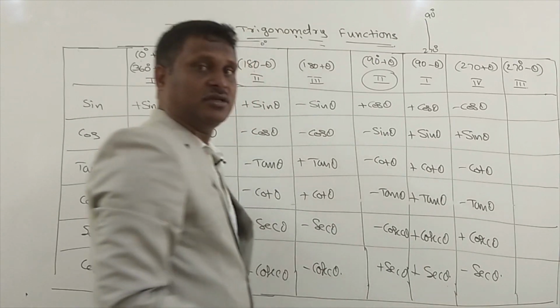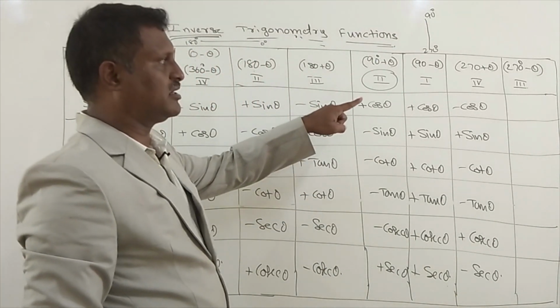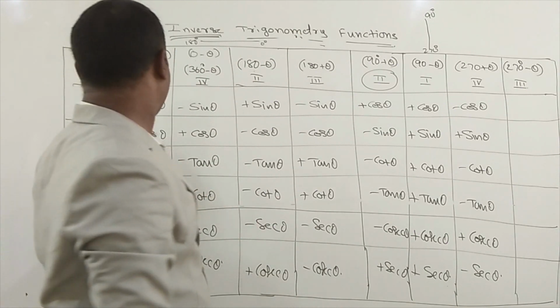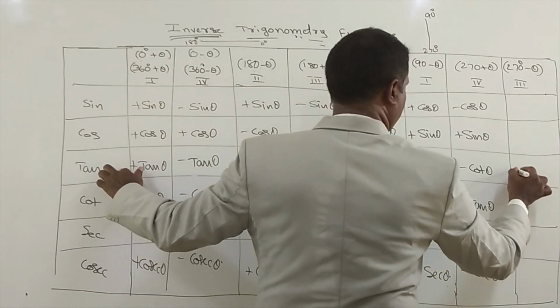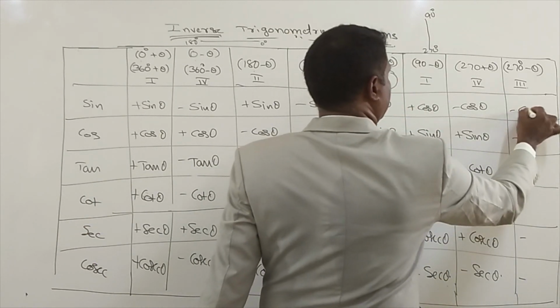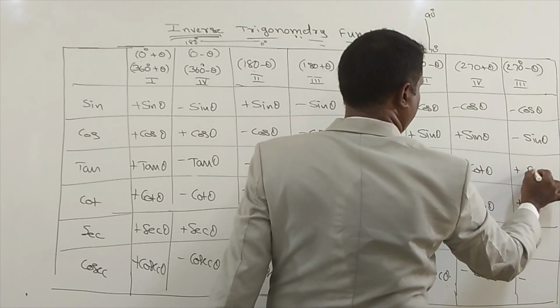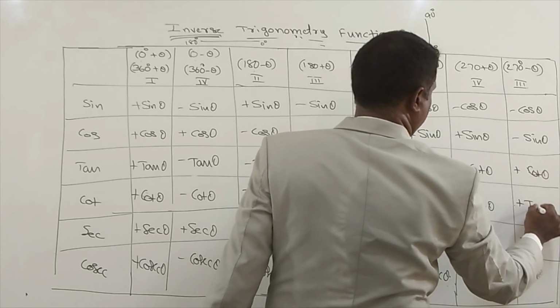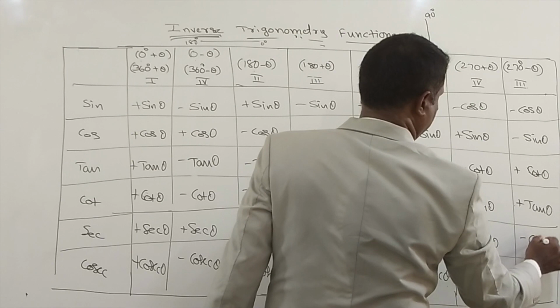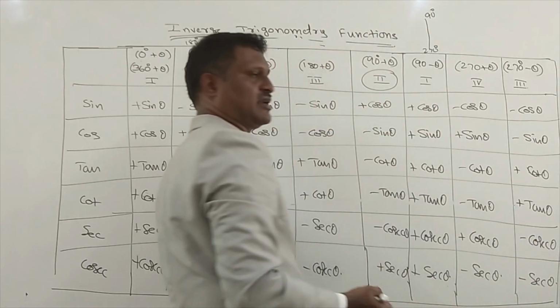And third quadrant. 270 minus theta comes under the third quadrant. In the third quadrant, tan is positive, cot is positive, rest all are negative. Sine becomes cos theta, cos becomes sine theta, tan becomes cot theta, cot becomes tan theta, secant becomes cosecant theta, and cosecant becomes secant theta. Like that we can write.